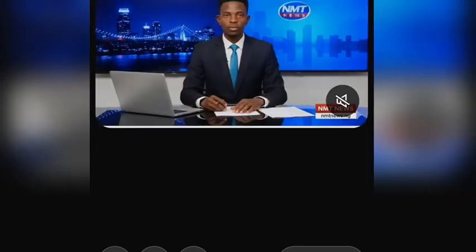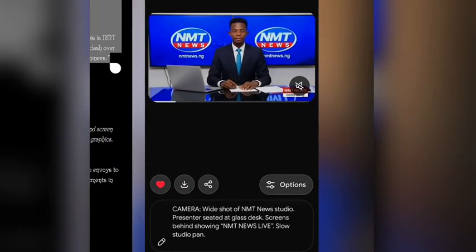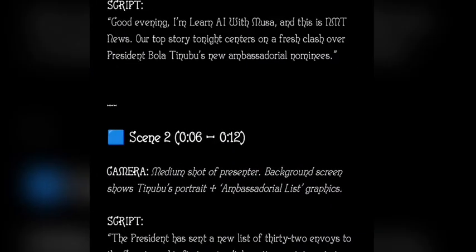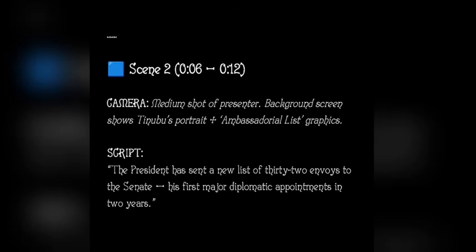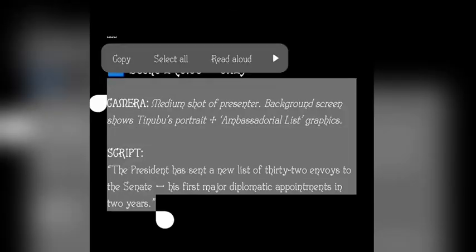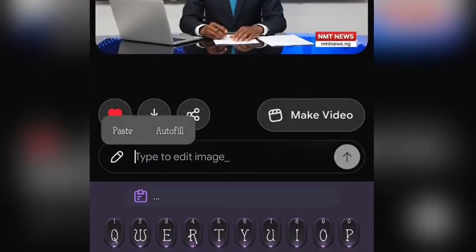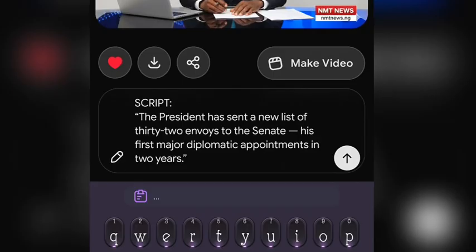Now, after you do the first thing, you come back to ChatGPT again. You don't need to upload the image again, Seth. All you just have to do is to copy the second prompt here again. You come back, you paste the second prompt here. When you paste the second prompt, it's going to generate everything for you.